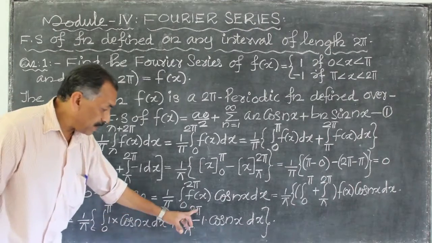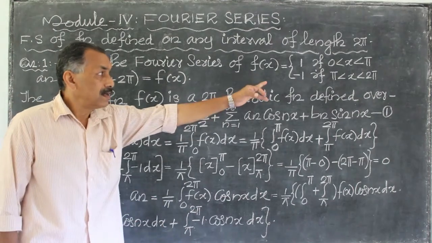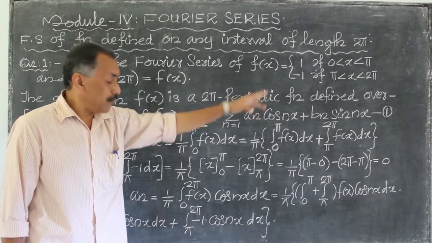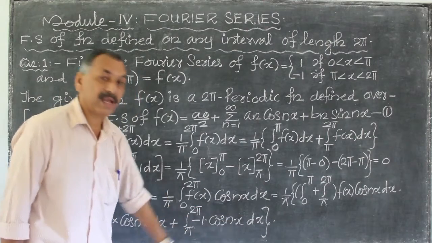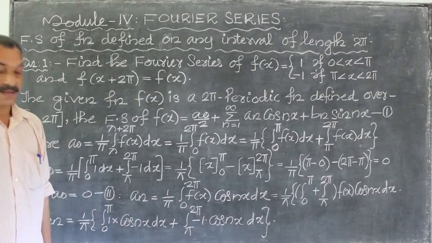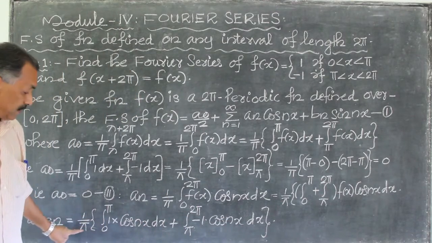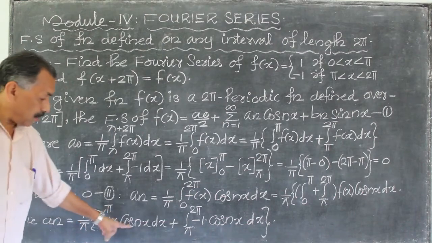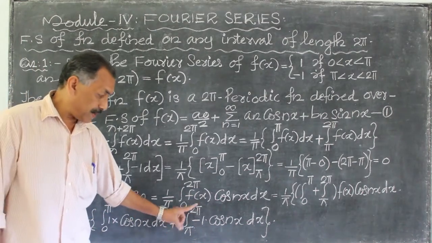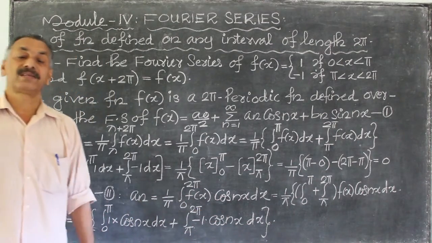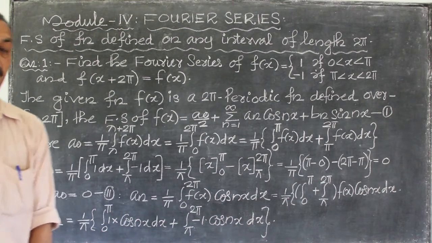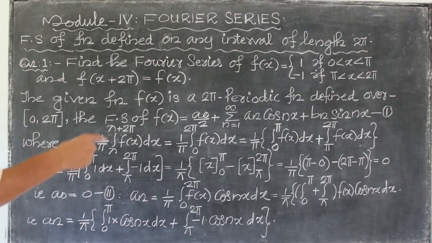Plus integral pi to 2 pi. What is f of x? In the interval pi to 2 pi, f of x is equal to minus 1, into cos nx dx. That is, this is equal to 1 by pi, integral 0 to pi cos nx dx plus integral pi to 2 pi minus cos nx dx. Okay? Then we will complete it.